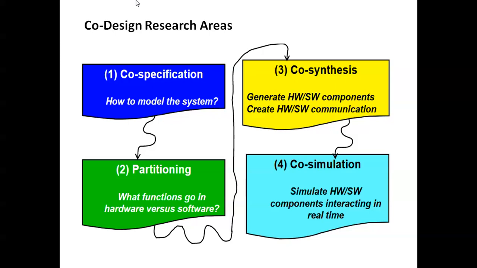And partitioning, what functions go in hardware versus software, that's the partitioning part. So what functions are available in hardware and software, and what functions will flow through the integration of hardware and software. And co-synthesis is to generate hardware and software components and create the communication between hardware and software components. That's a part of co-synthesis.